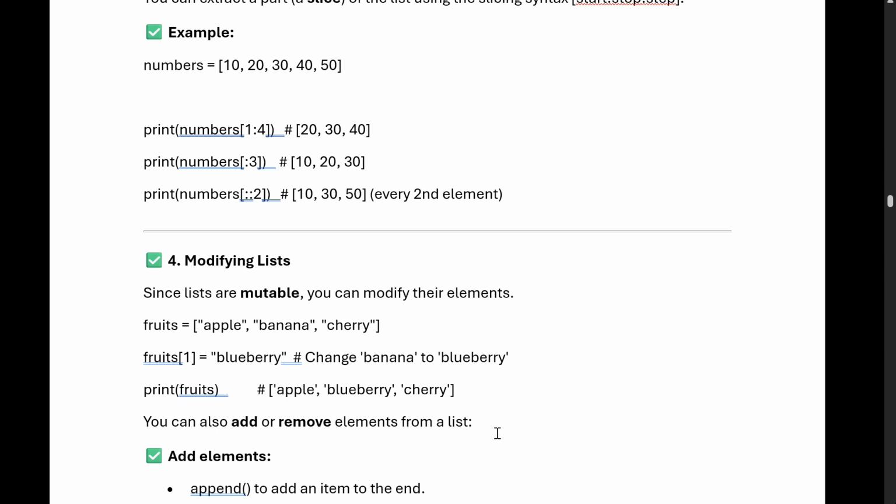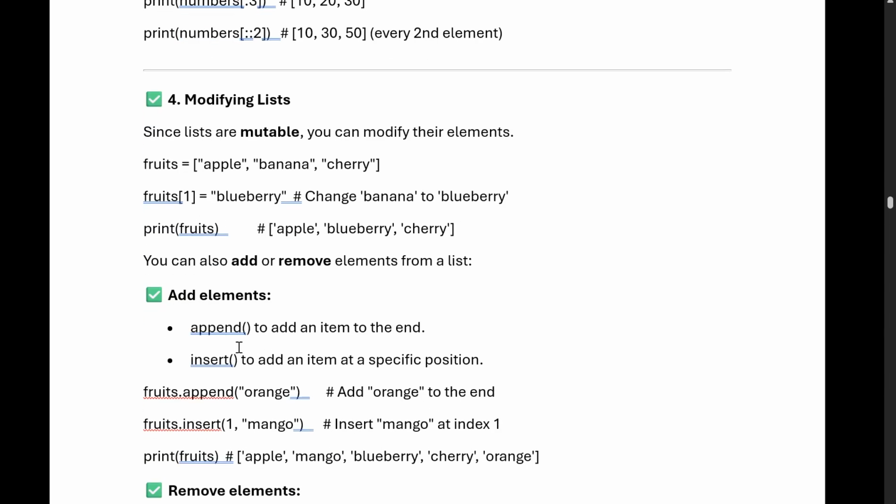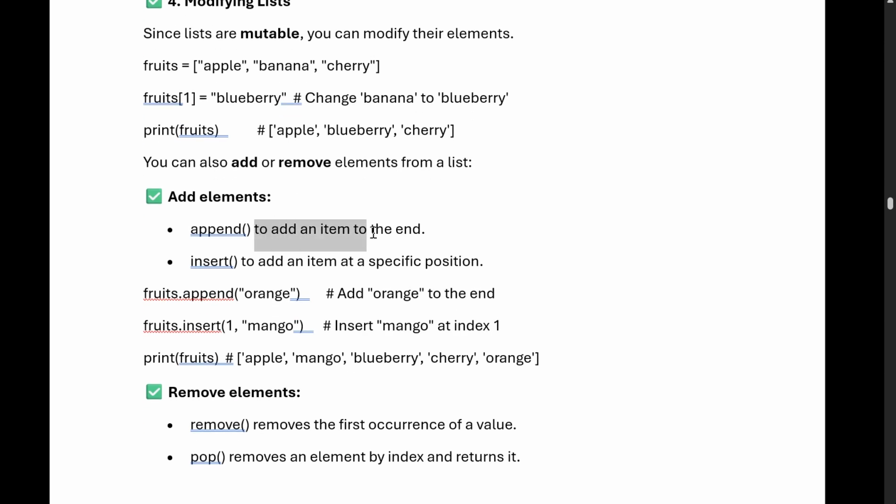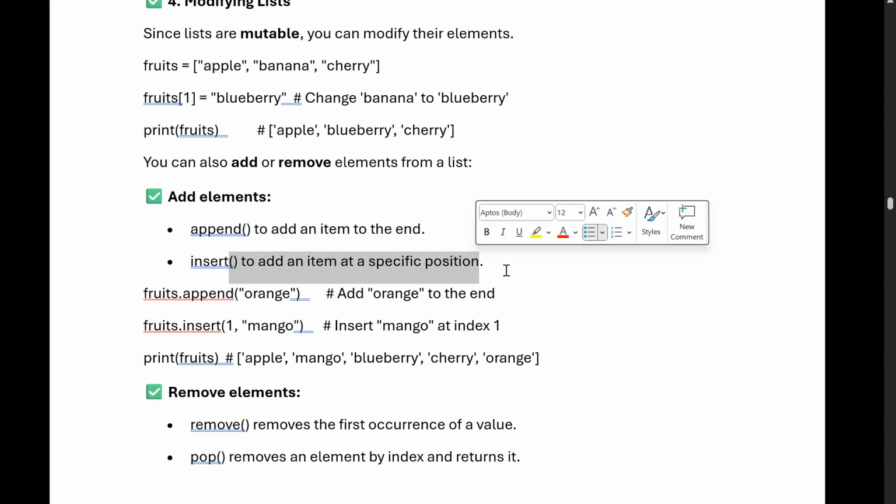Okay. You can add or remove elements from a list since it is mutable. You can do append and insert. Append is basically to add an item to the end. So if you want to add anything to the end, we use append. fruits.append(orange), so orange is added to the end. But if you want to add something at a specific position, we can write insert. So fruits.insert(1, mango) will insert mango at the first position, like apple, mango, blueberry, cherry, orange. Orange comes last. So we have to remember append is always used to add an element at the end, but insert adds it at a specific position.